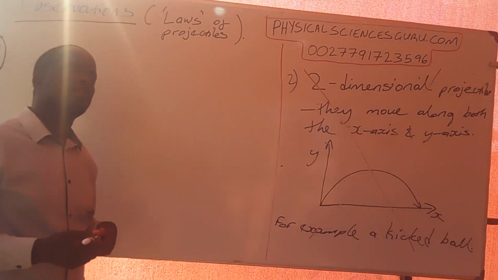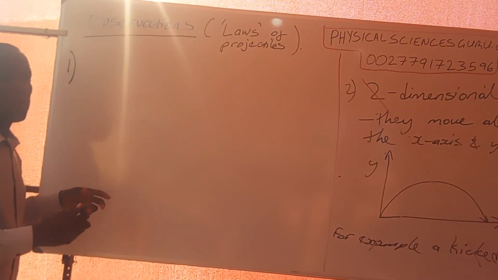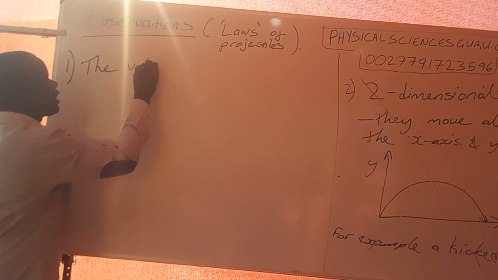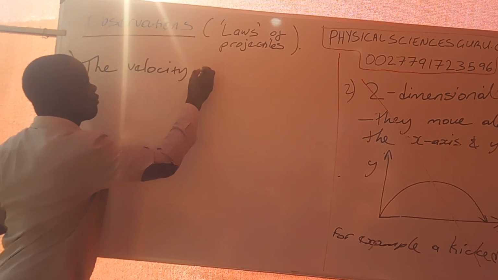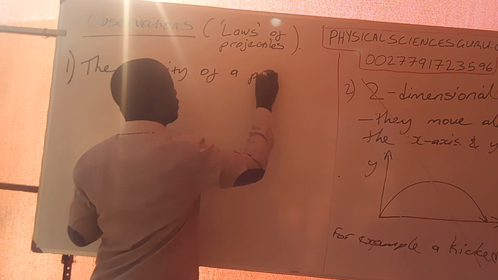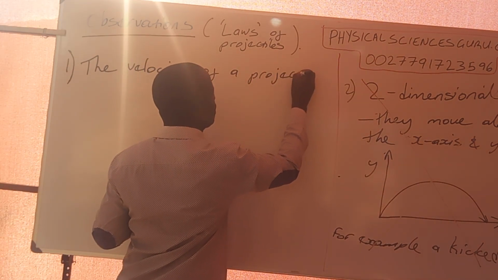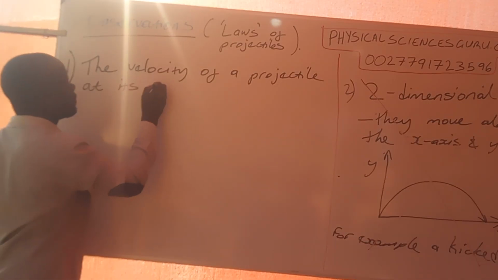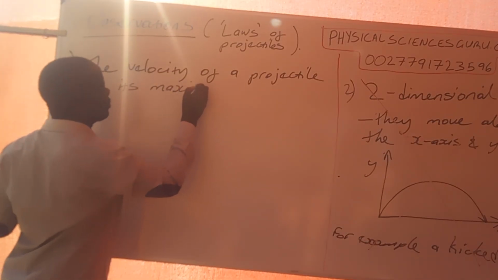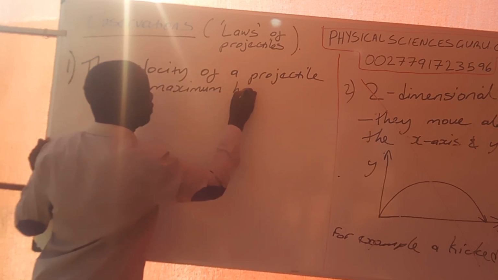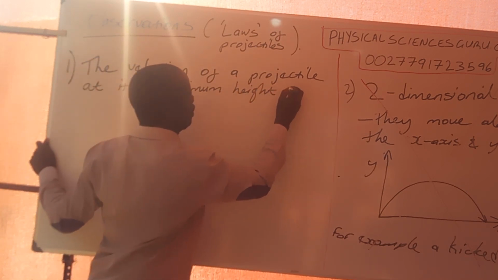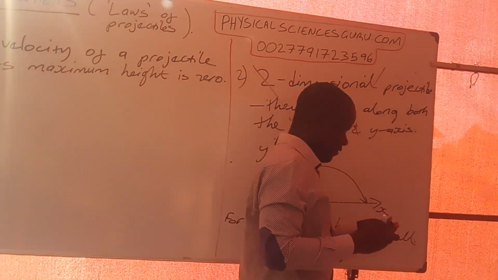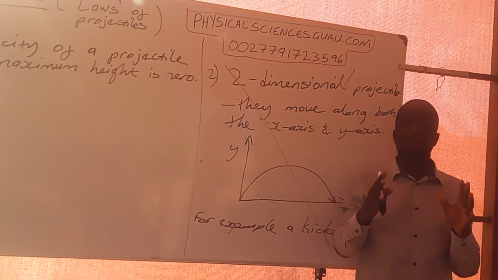We are going to use it to solve some given problems. So the first observation is that the velocity of a projectile at its maximum height is 0. I want you to log it in your minds.